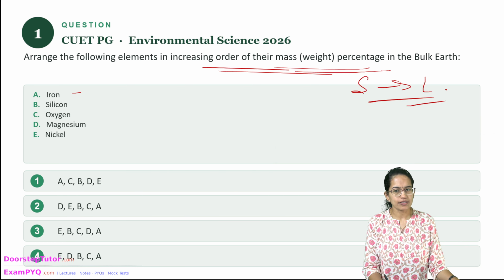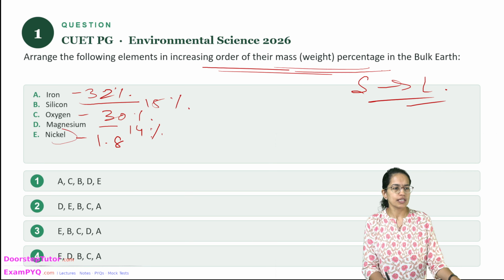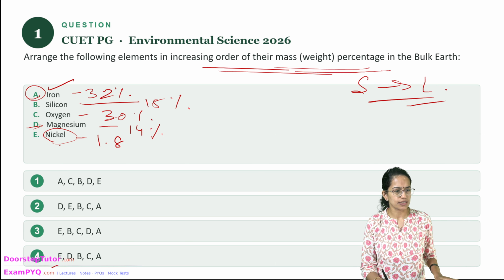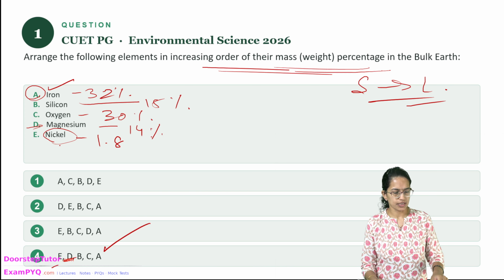So, iron constitutes around 32%, oxygen around 30%, nickel around 1.8%, magnesium somewhere around 14%, and silicon around 15%. Now, based on this, nickel would be the lowest one, followed by magnesium, and iron would be the highest one. So, E to A would be the correct sequence. Now, E to A is in two of the choices, so you would have to identify. Next to E is magnesium, right? That is D. So, 4 becomes the correct option here.